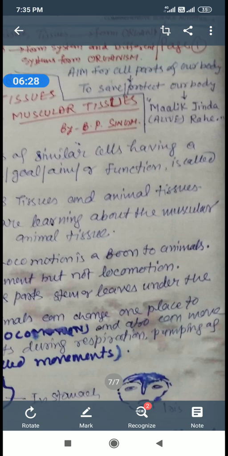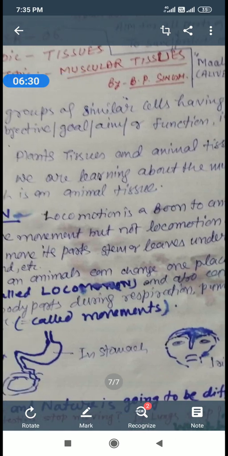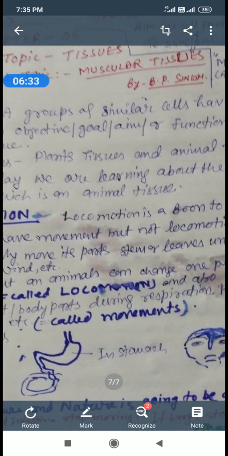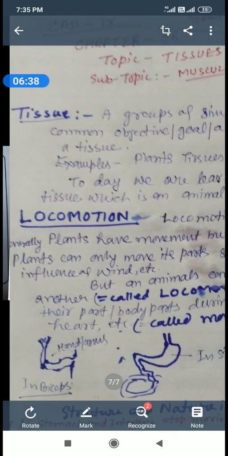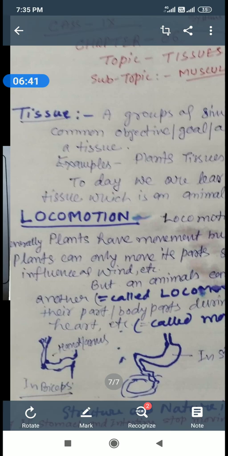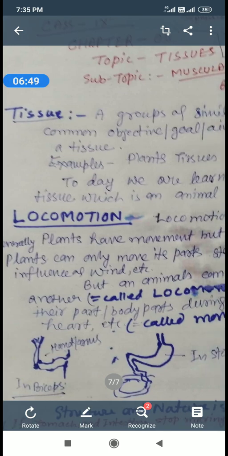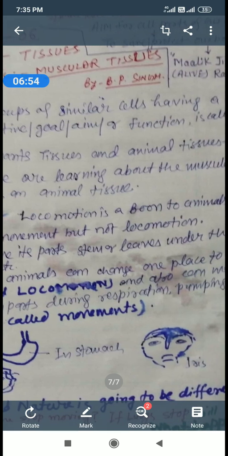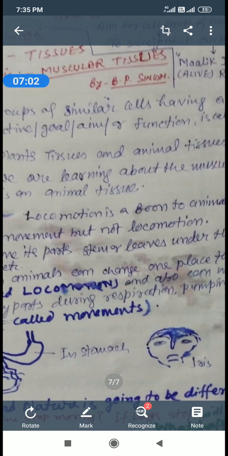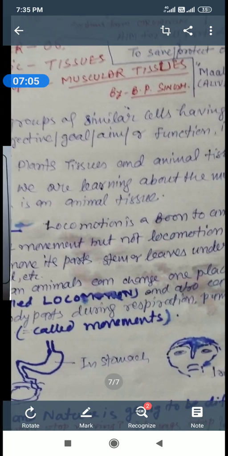That is called movement. In this diagram we show the different types of muscles. This is a bicep muscle, which is present in our arms, legs, fingers, and the next one is a muscle in the stomach, and the other one is a muscle in our eye, that is in the iris. So structure and nature are going to be different.